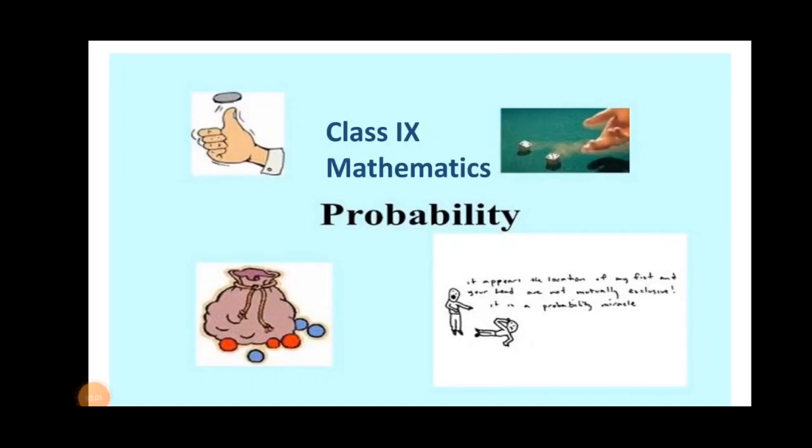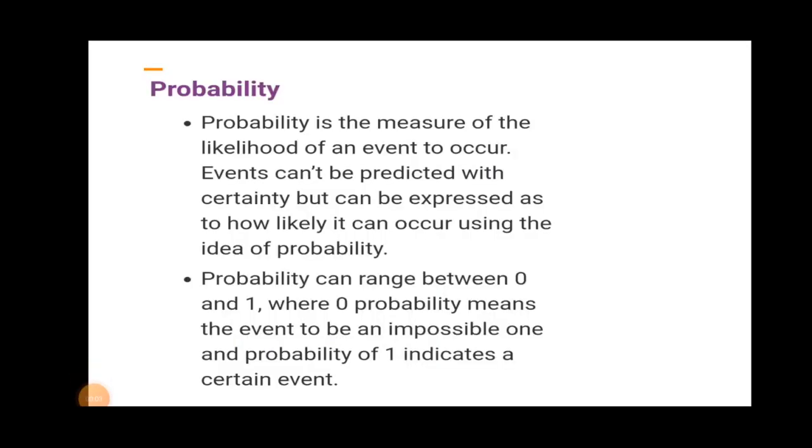Class 9th Maths, topic: Probability. In our day to day life, we generally use the words probably, probable, chance or likely in many statements, such as it will probably rain today. He is probably right. India's cricket team has a good chance of winning the World Cup. In such statements, we use the words probably, chances, most probably, etc. These words convey the sense that the event is not certain to take place.